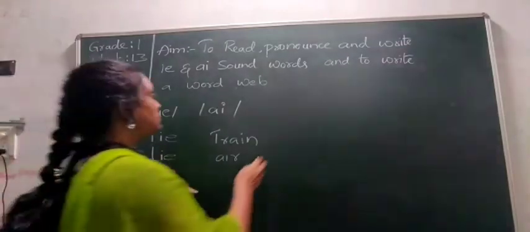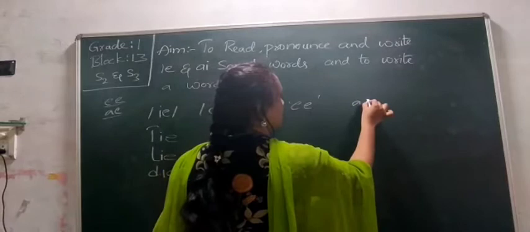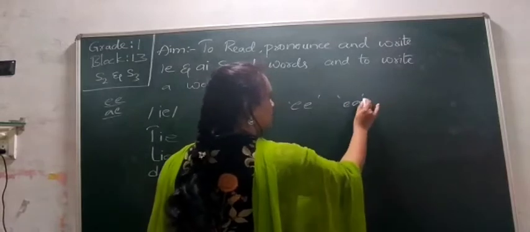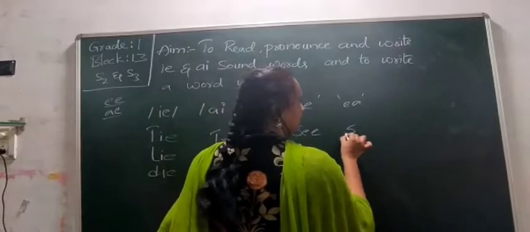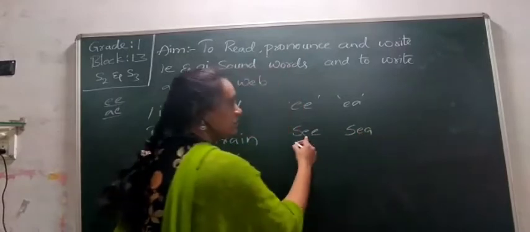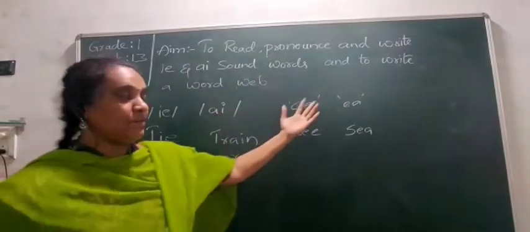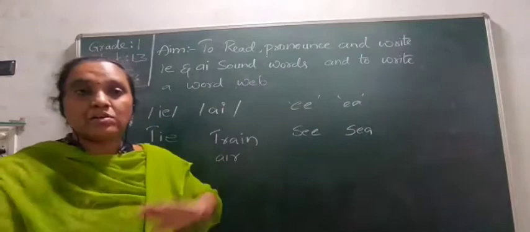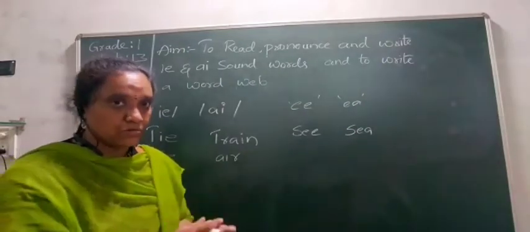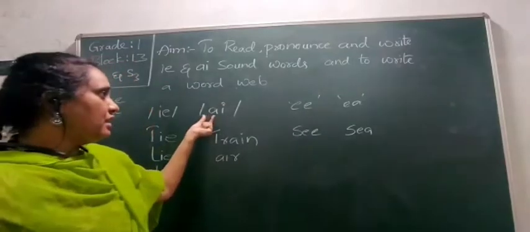As we discussed previously in EE and EA words, if you observe seed, seat, here also E. So just remember that when two vowels are there, we pronounce only the single vowel but not both. We are going to pronounce only one letter in that, which is in the beginning.